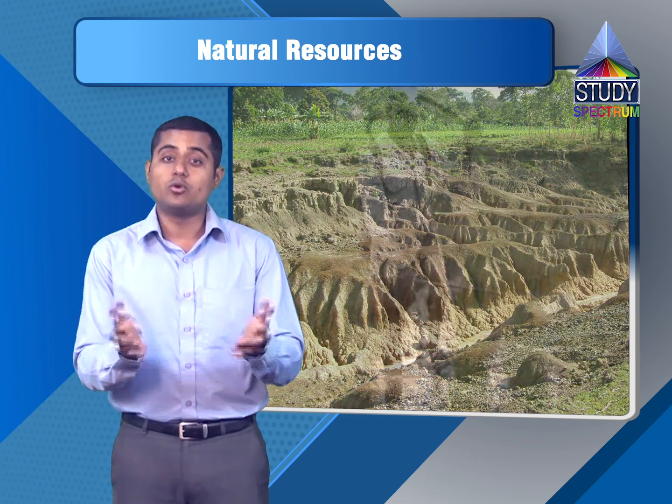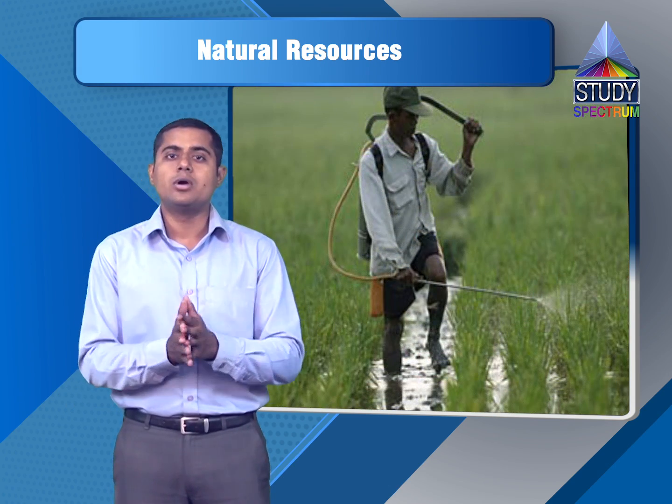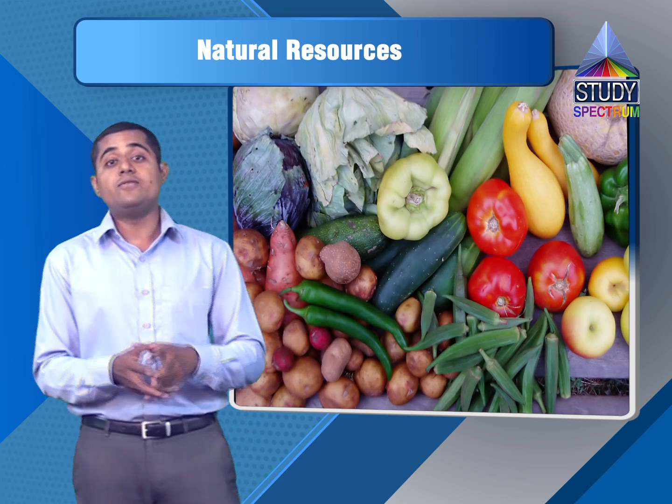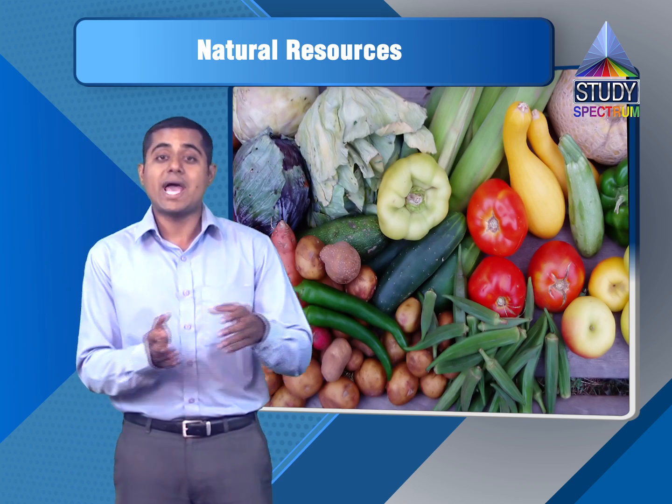After all, if we lose all our soil, there will be no farming. If there is no farming, what do we eat? Because all our food is produced through farming, and farming is done on the soil only. Without soil, we cannot do farming. We cannot grow trees. We cannot grow our food. Right. And without that food, animals also cannot live.